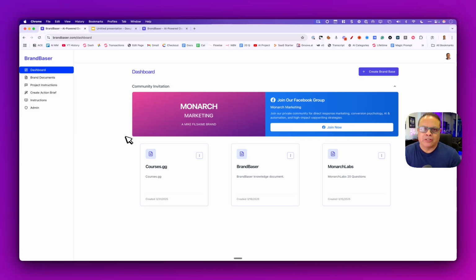This is a free application that I made. Originally, I made it for myself so that I can get more out of AI, and I'm going to show you how you can use it. So let me first show you the concept first so you completely understand.